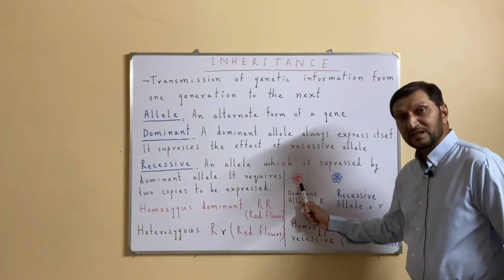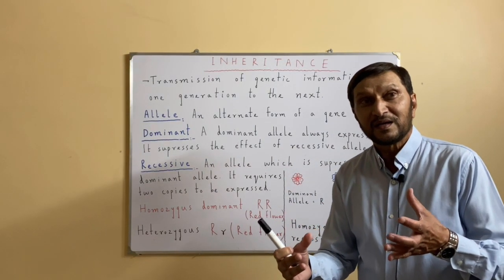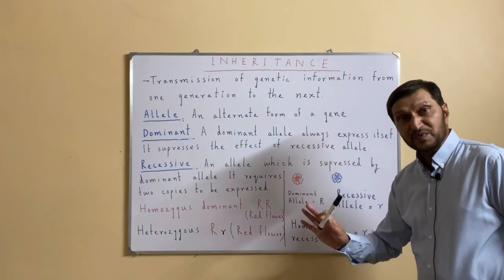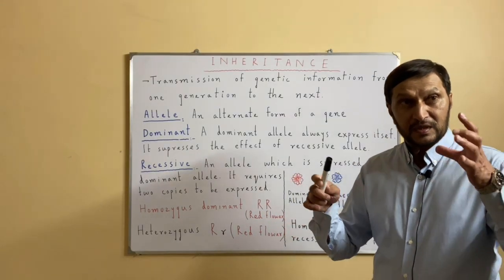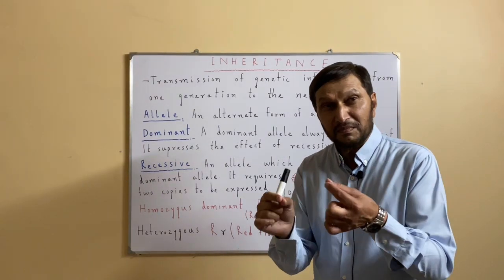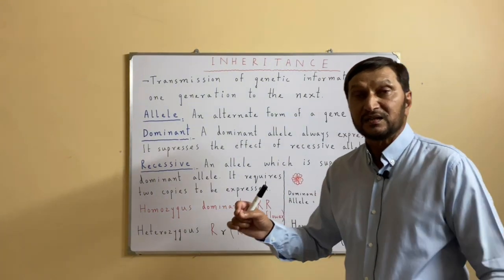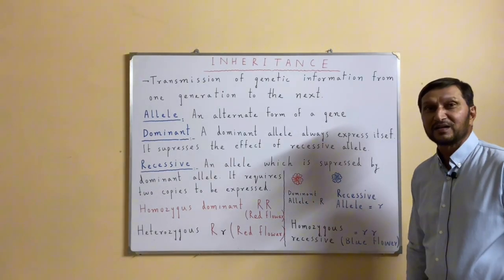So this is the gene. But maybe its alternate form is producing a different effect. The same species, the same plant and the same gene, but with minor change, it will be called its allele. This allele of the same gene will produce blue flower.